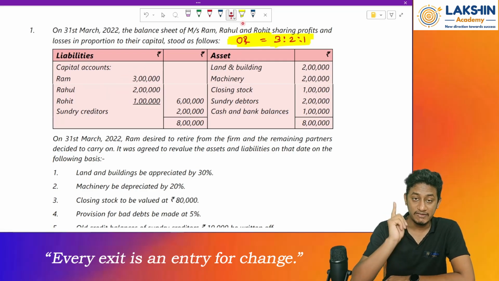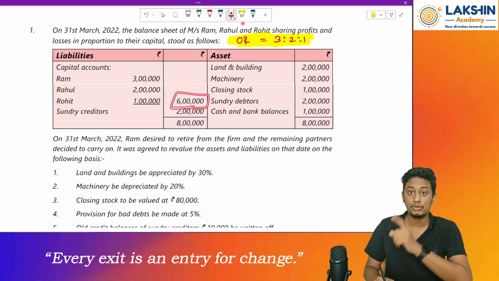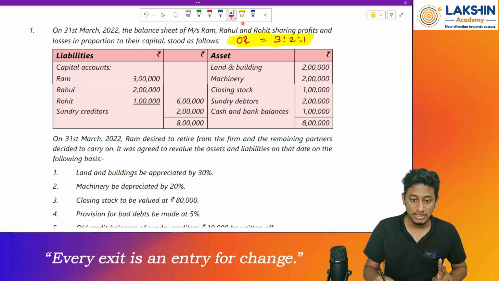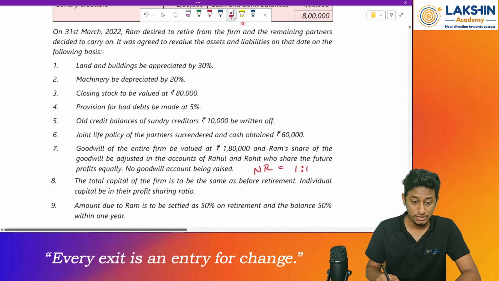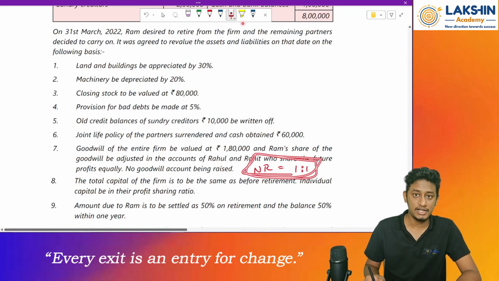Remember, whenever they say the total capital of the firm, they are referring to this particular part. So the total capital after retirement for Rahul and Rohit should be rupees 6 lakh. And this should be divided in the profit sharing ratio, that means in the equal ratio of 1 is to 1.